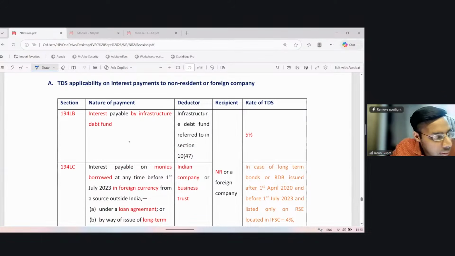Now, these are some special sections in respect of TDS on interest payment to non-resident.